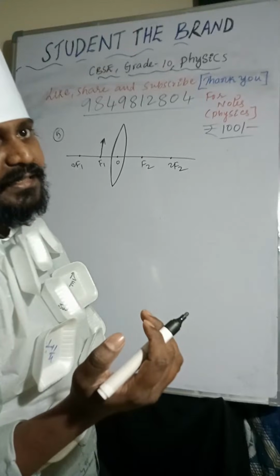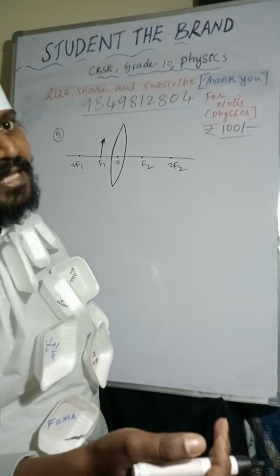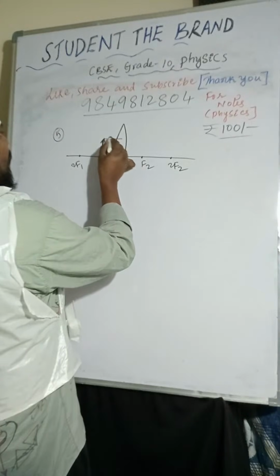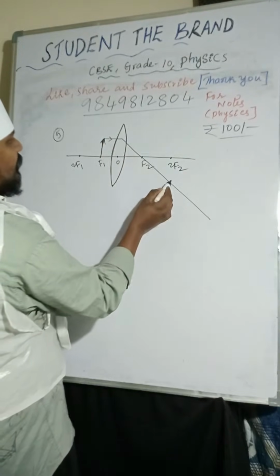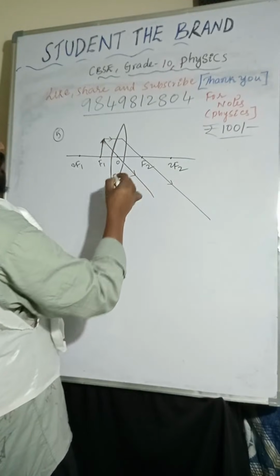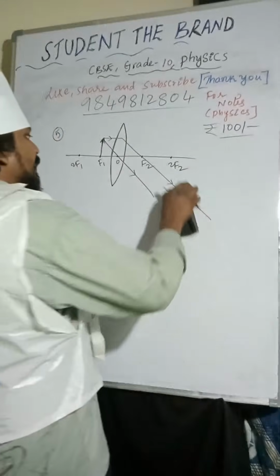So how many light rays are required to form the image of the object? Minimum 2 light rays are required. So I am taking one light ray like this, after that it passes through focus. Another light ray I am taking through the optic center. Those light rays will meet at infinity.